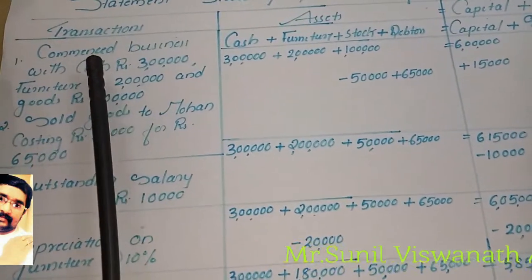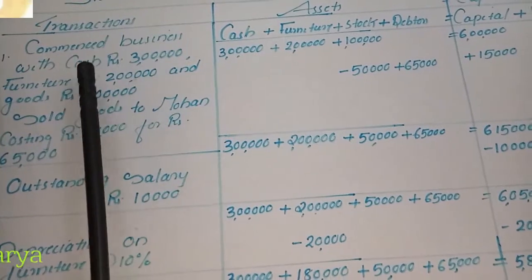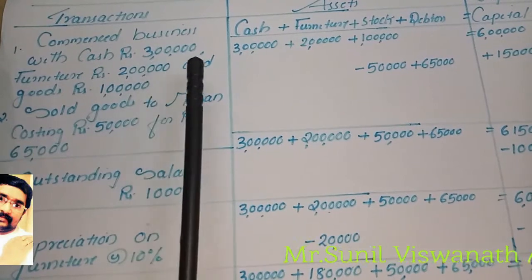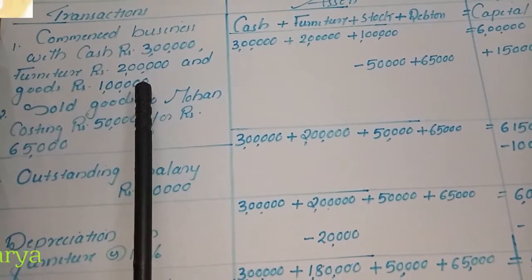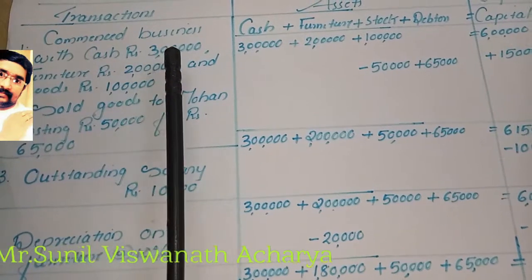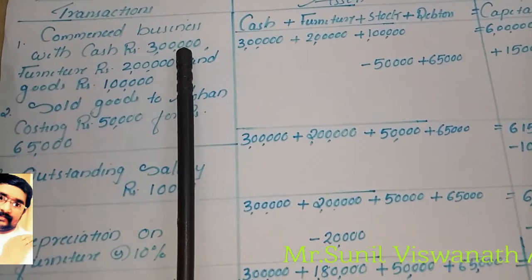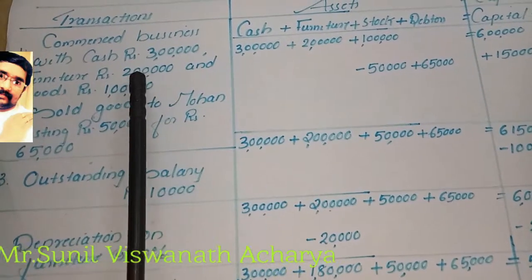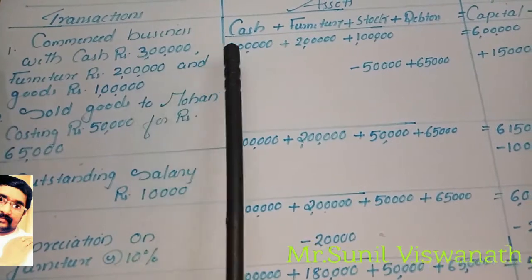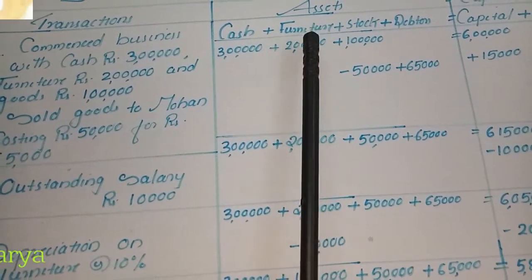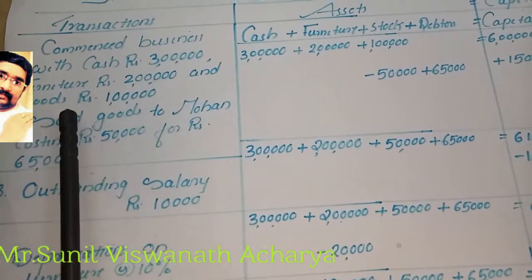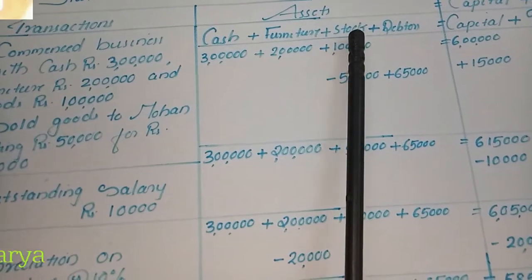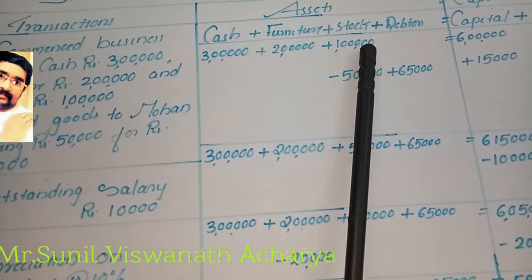Now the first transaction is: commenced business with cash rupees 3 lakhs, furniture rupees 2 lakhs and goods rupees 1 lakh. So the owner started business with 3 lakh rupees cash. Cash is an asset, so on the asset side under a separate heading, cash 3 lakhs. The owner brought furniture also, so furniture is an asset, furniture 2 lakhs. And the owner brought goods also, 1 lakh, so on the asset side under a separate heading, stock 1 lakh rupees.